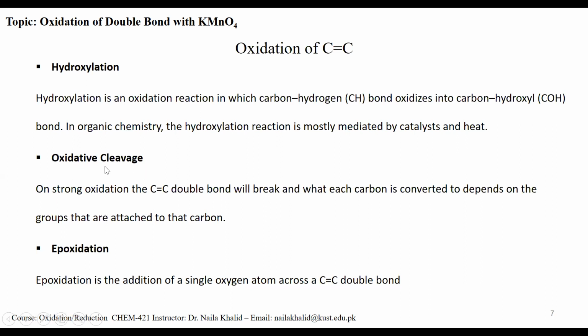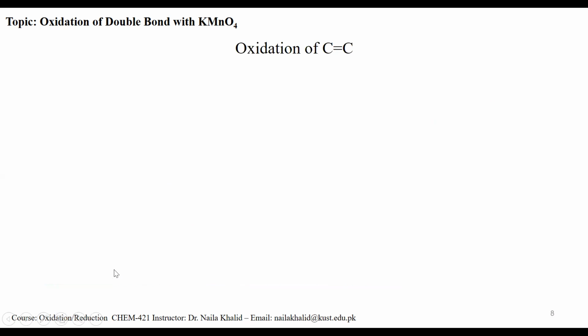Oxidative cleavage is the process in which there is oxidation along with the breakage of the carbon-carbon double bond. This carbon-carbon double bond is broken down along with the oxidation, and you will get at the end carbonyl compounds. So in oxidative cleavage the product is carbonyl compounds, and in hydroxylation the product is diol or hydroxy compounds. Epoxidation is the oxidation of carbon-carbon double bond in such a way that oxygen is inserted across it and you will get epoxide. So you will not observe epoxidation with potassium permanganate.